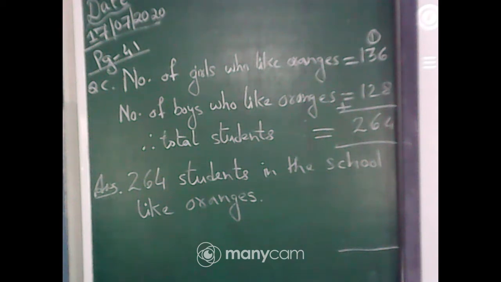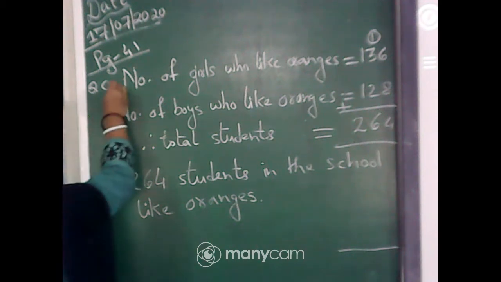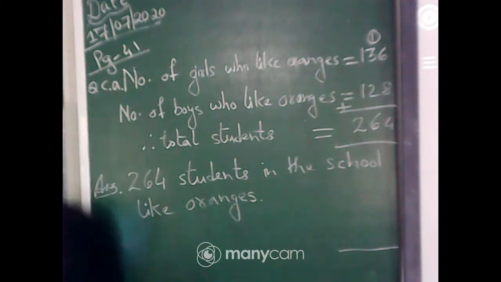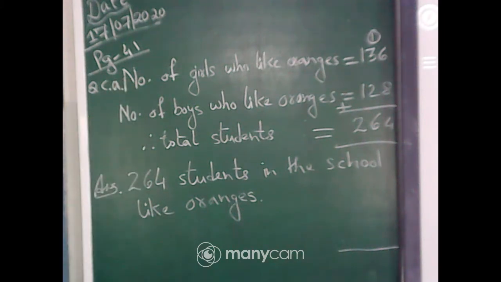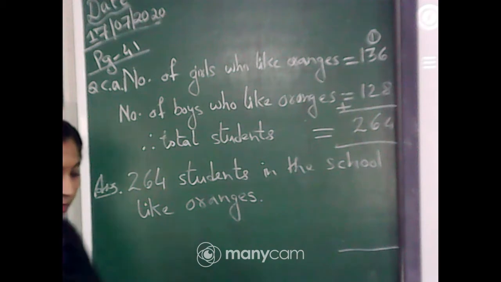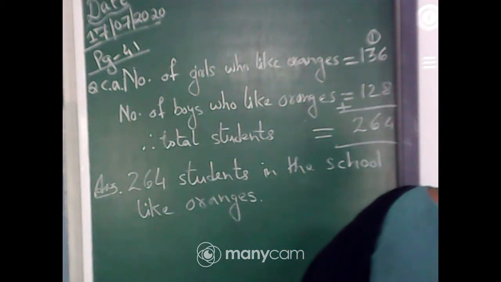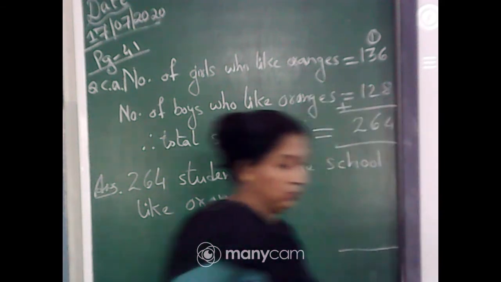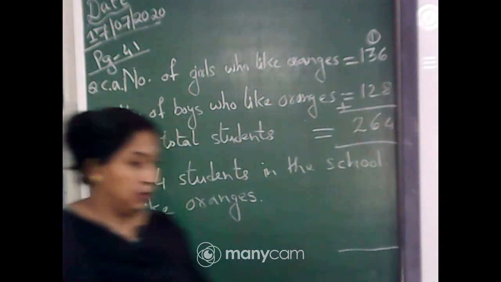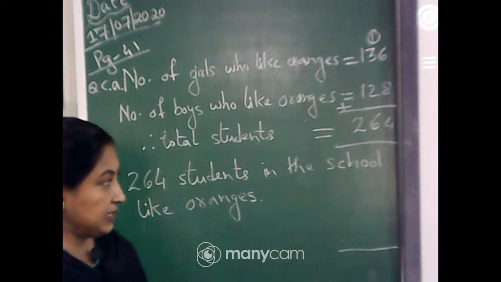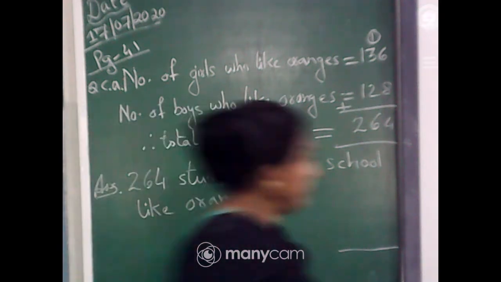Okay, now this is question number CA. Just write CA. Then you will solve CB. Everyone has completed writing?